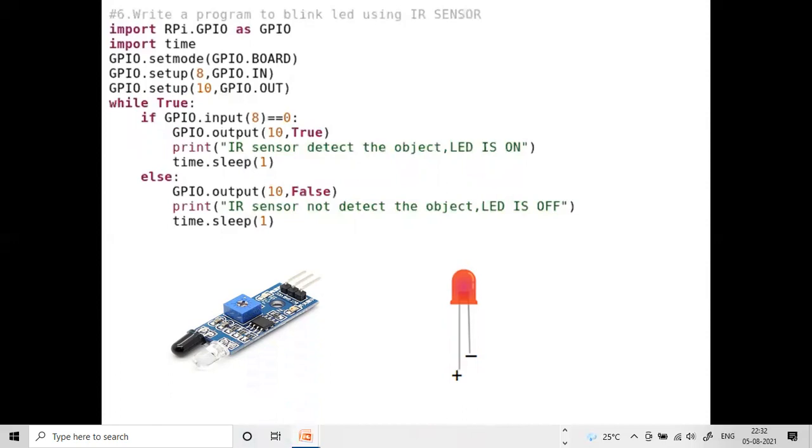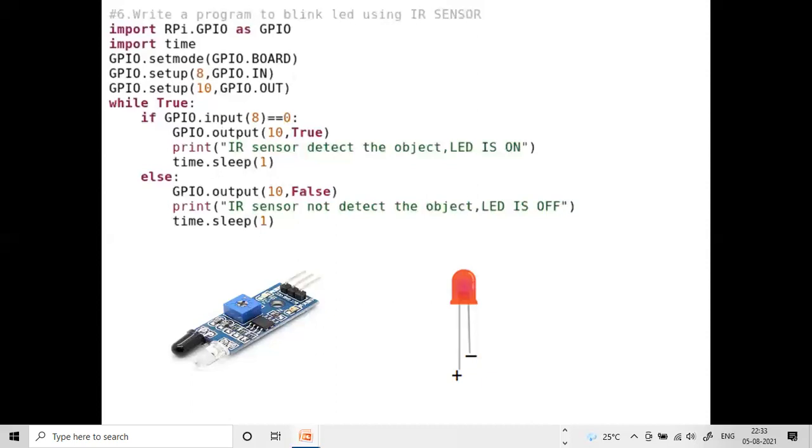LED is important. For that we are going to use another GPIO pin, that is the 10th pin, and where we enable the 10th pin, that line we mention in the if statement, because in the if statement only the sensor is detecting the object. And in the else case, the IR sensor is not detecting the object, so we are disabling the 10th pin in the else statement. That is the reason we mentioned the disabling statement in the else case.